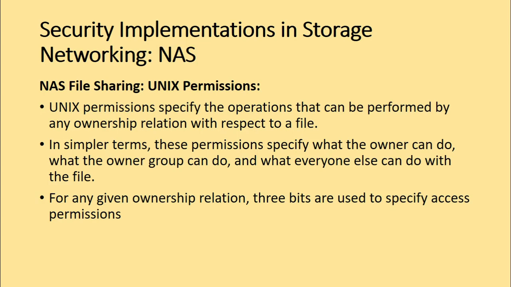So in this example, the owner can do anything with the file, but the group owners and the rest of the world can only read and execute the file. When displayed, a character denoting the mode of the file may precede this 9-bit pattern. For example, if the file is a directory, it is denoted as D, and if it is a link, it is denoted by L. Right? So that is the Unix file permissions.